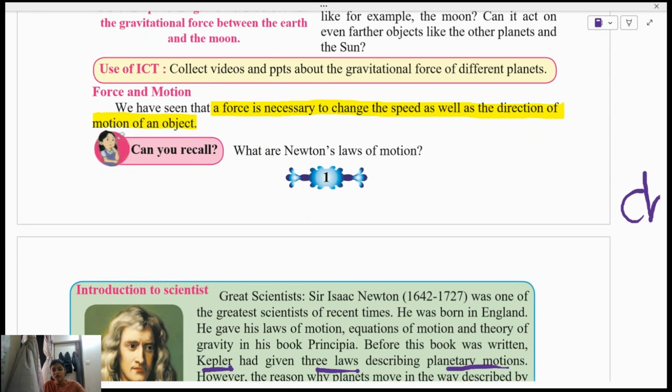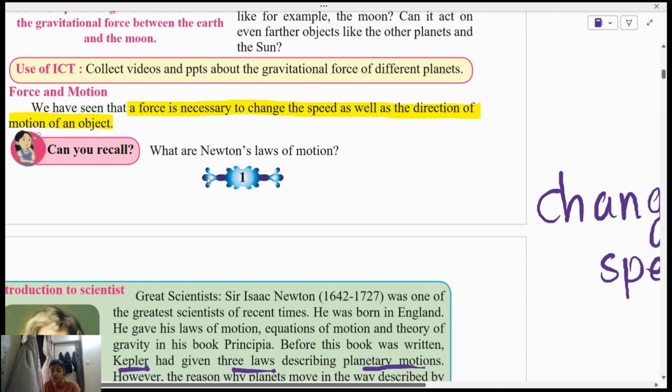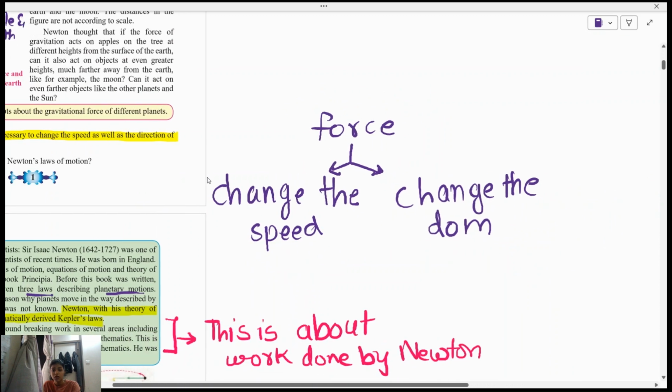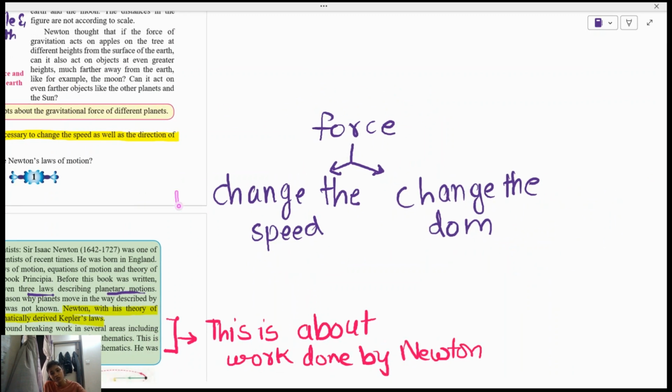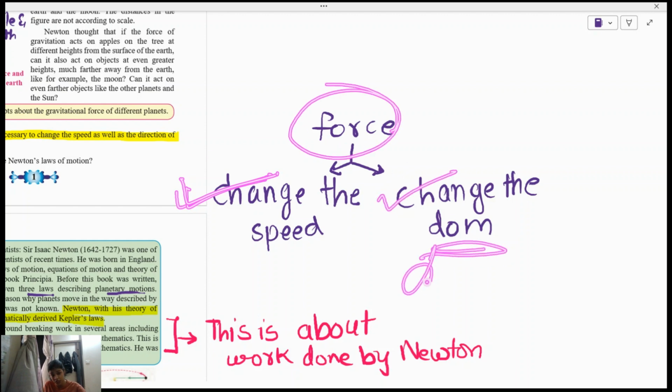So we have seen that force is necessary to change the speed as well as the direction of motion. So why is force needed? To change the speed. What is the role of force? To change the speed and also to change the direction of motion. DOM is direction of motion.